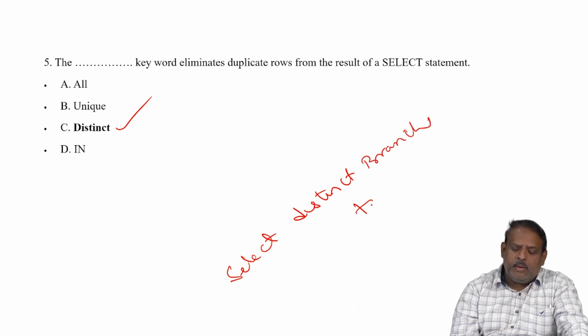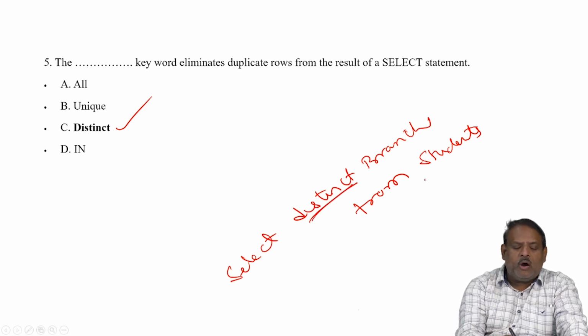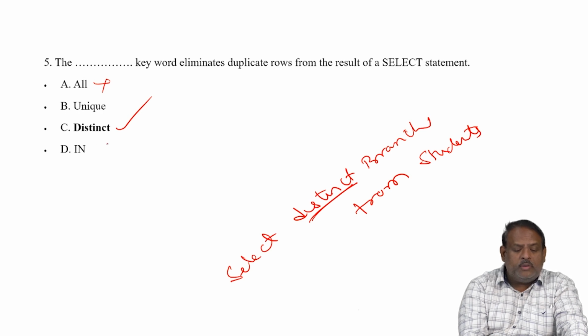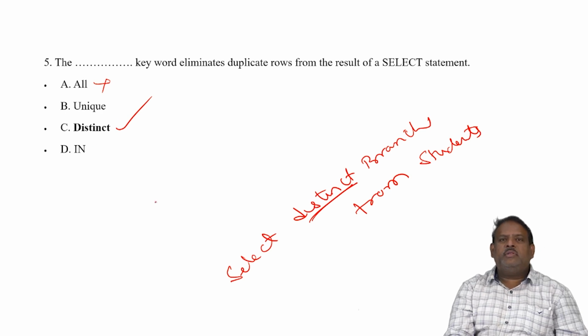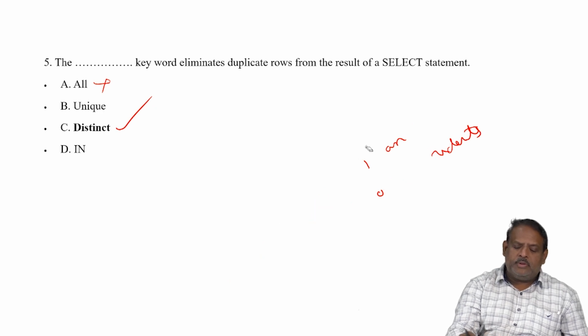From a table named student. So this distinct will eliminate the duplicate values. All will not eliminate duplicates, nor will unique or in. So the right answer for this would be option C. So the right answer for this is option C.